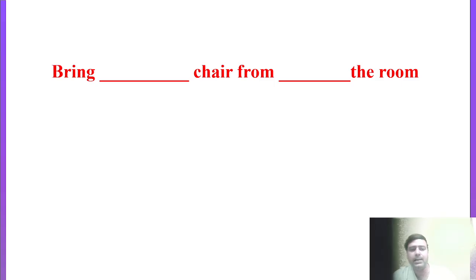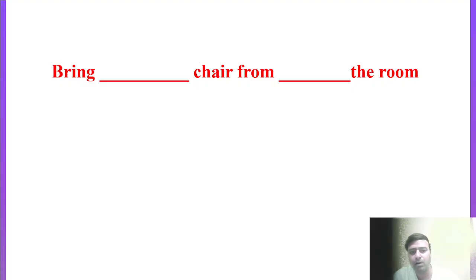Through another example I can also explain this particular concept to you, like "a" and "the," specific and general concept. There is one statement written over here: bring dash chair from blank the room. Suppose you have two options, "a" and "the." In the first blank you have to put the right article, and similarly in the second blank.